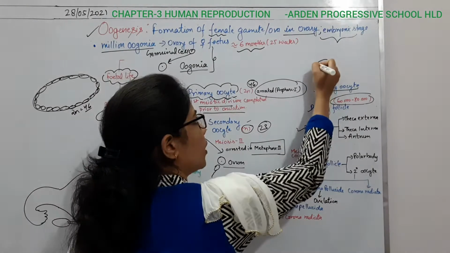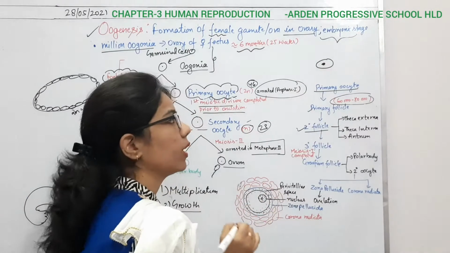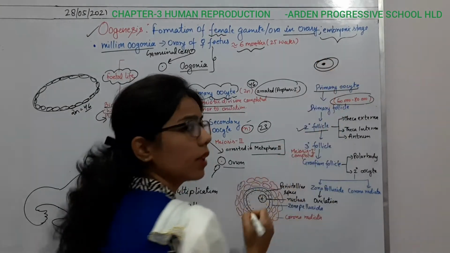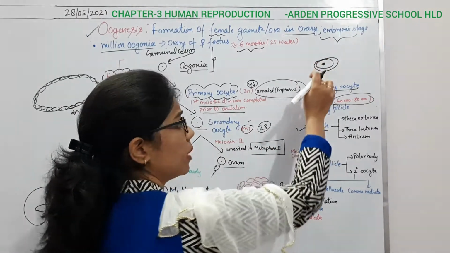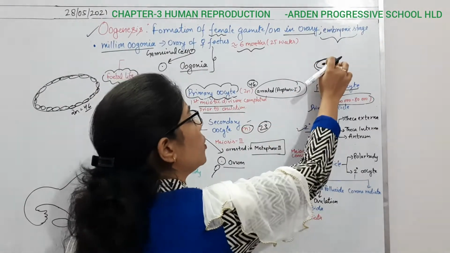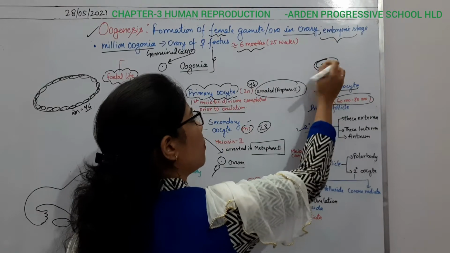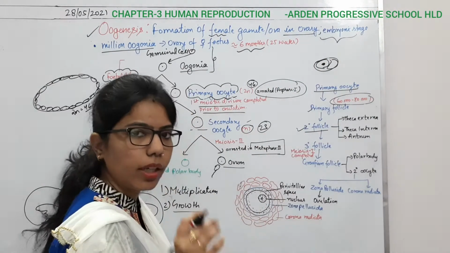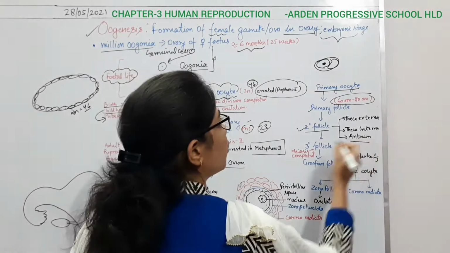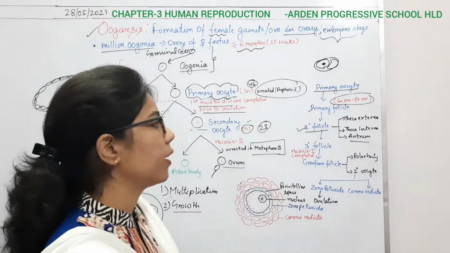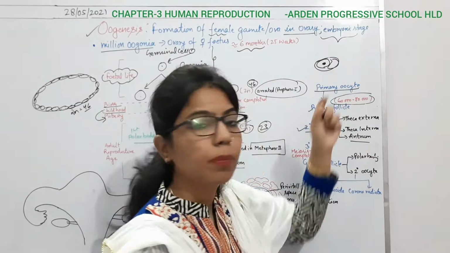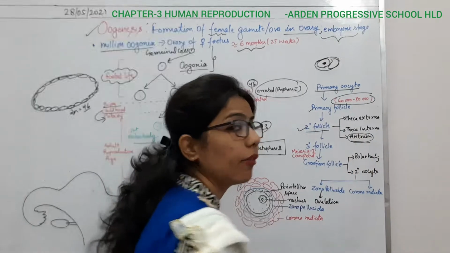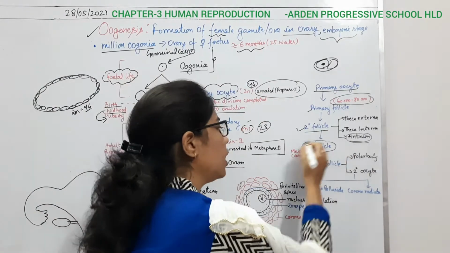Okay, and this is covered by some structure: primary follicle, secondary follicle, and here again there will be another layer, right? So this one is the primary follicle, secondary follicle, and during the tertiary follicle what is going to happen? There will be formation of some fluid-like structure, some cavity-like structure, which we are calling the antrum. So the antrum is a cavity which is present in these follicles, and when you can see this cavity, you can say that it is a tertiary follicle.